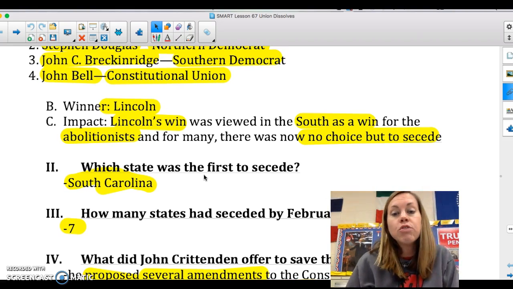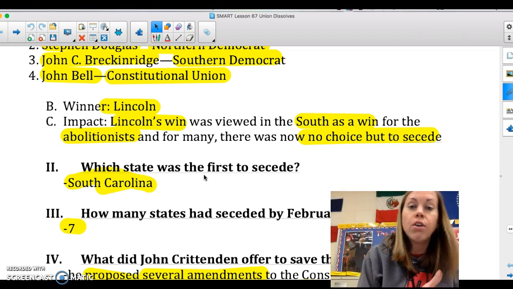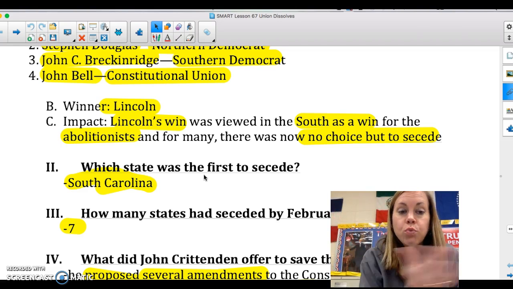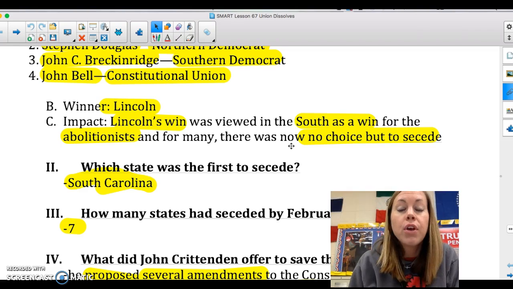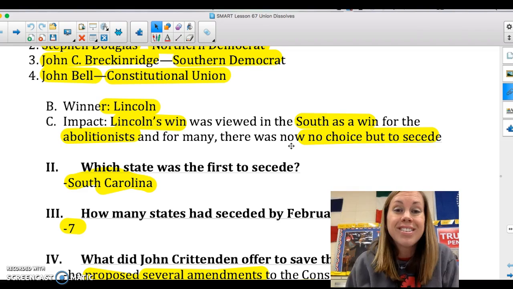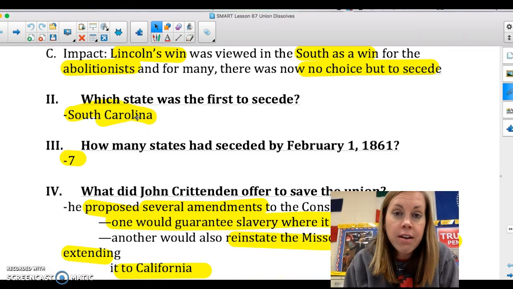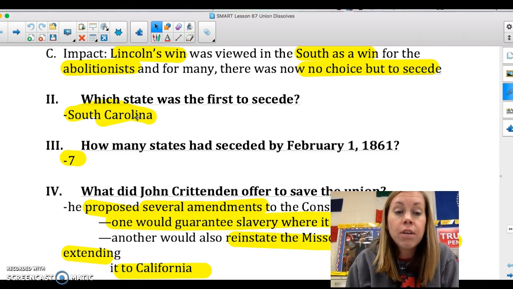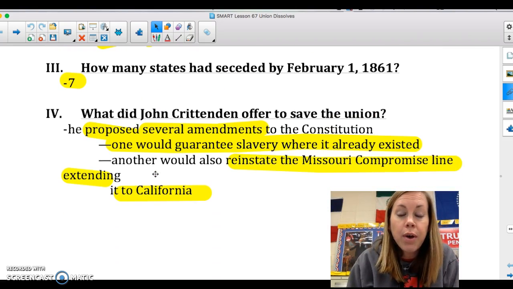The impact, Lincoln's win will be viewed in the South as a win for abolition. That he's going to come in and get rid of all slavery in this nice swoop. And so they say, we're not doing that. We're not giving up our way of life. We would just leave the United States of America. Otherwise, we will secede. So the first state to lead this charge is South Carolina. Will secede the Union. They will leave. How many states will leave by February 1st of 1861? 7. So 7 states will go out.